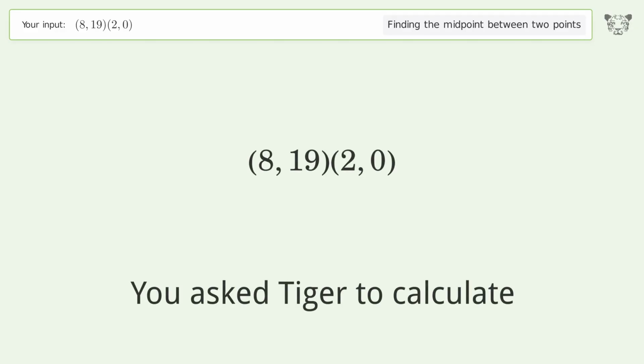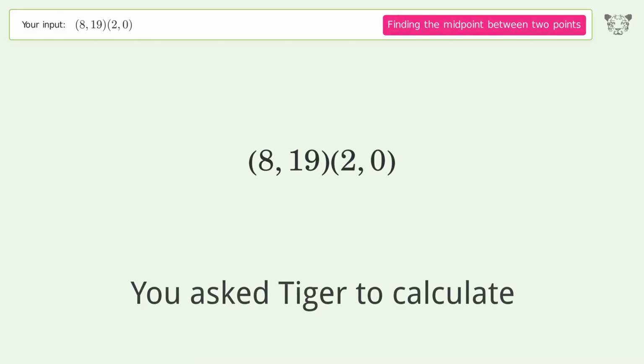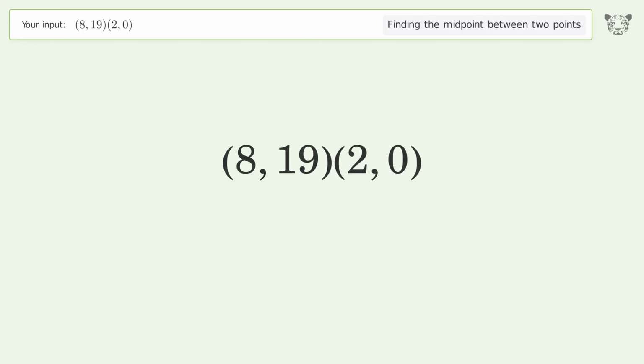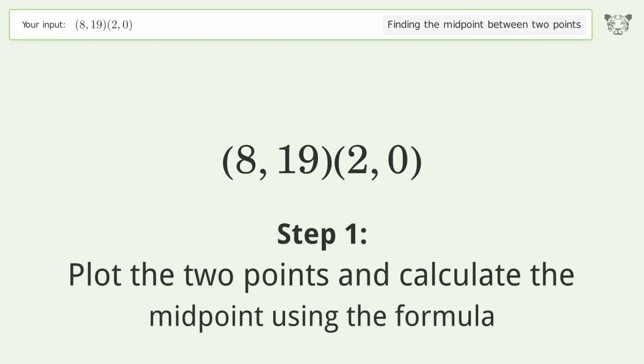You ask Tiger to calculate. This deals with finding the midpoint between 2 points. The midpoint between the 2 points is 5, 9.5. Let's solve it step by step. Plot the 2 points and calculate the midpoint using the formula.